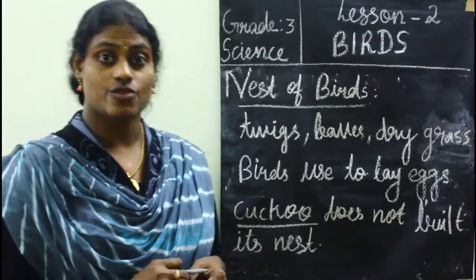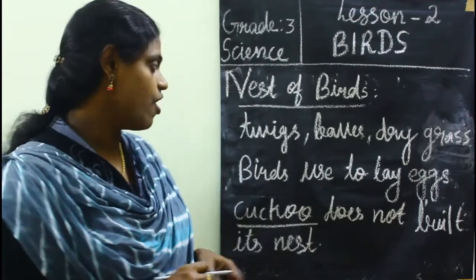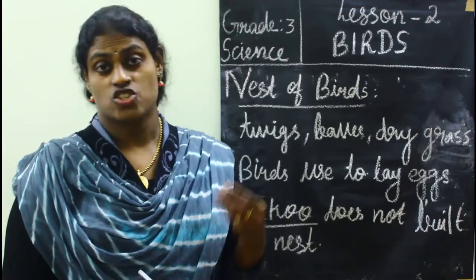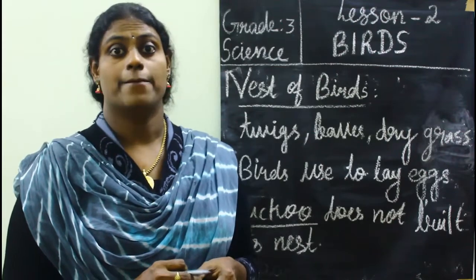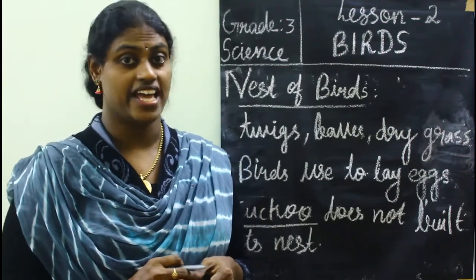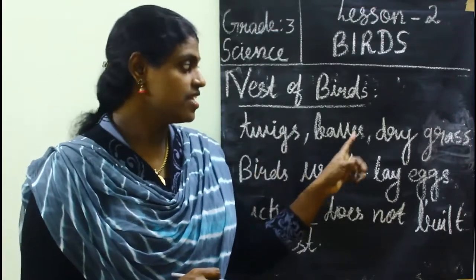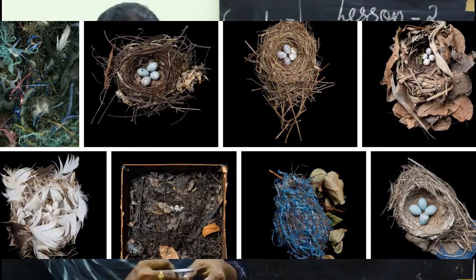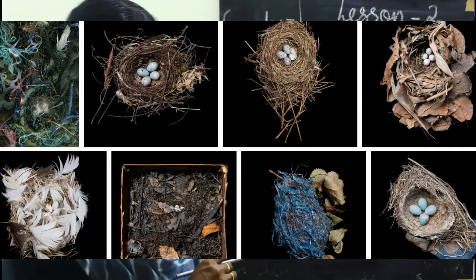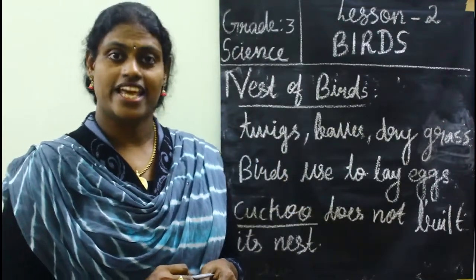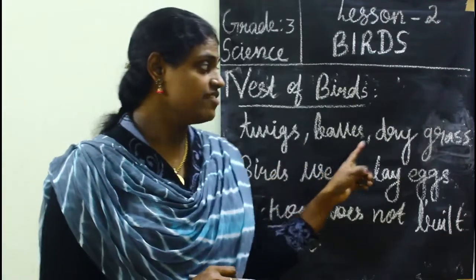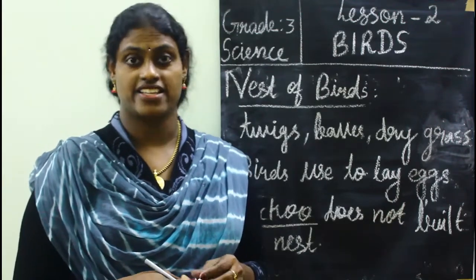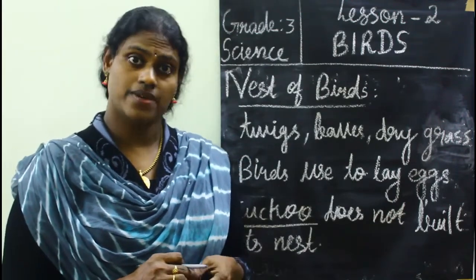Birds used to build their home with the help of twigs, leaves, dry grass, roots of plants, soft cotton, paper, plastic, etc. Okay. In the home, what will the birds do?